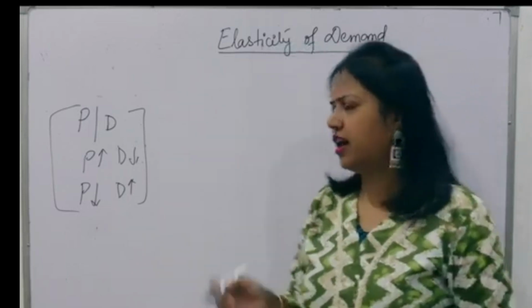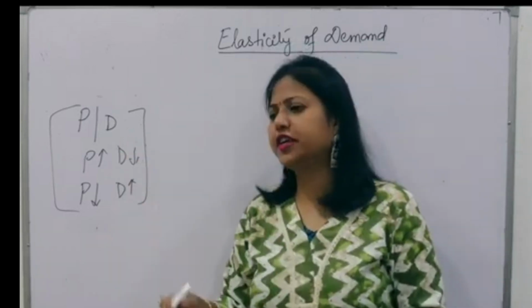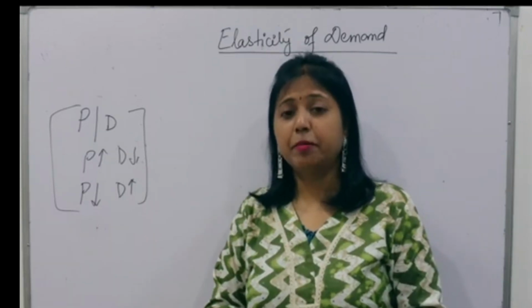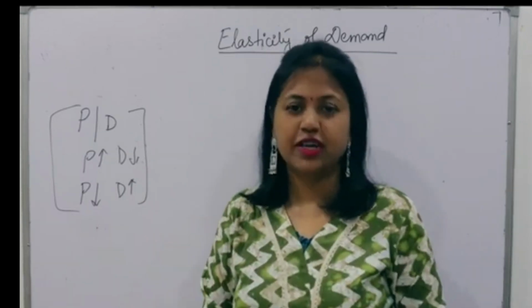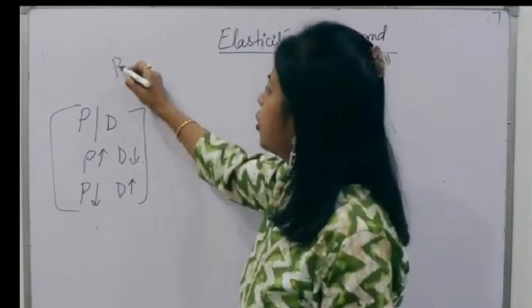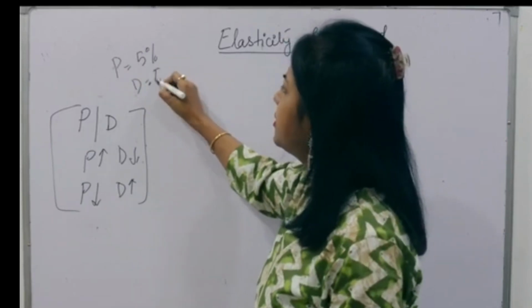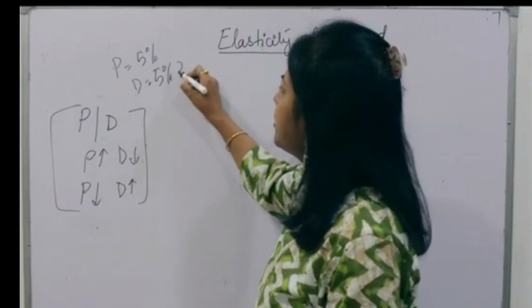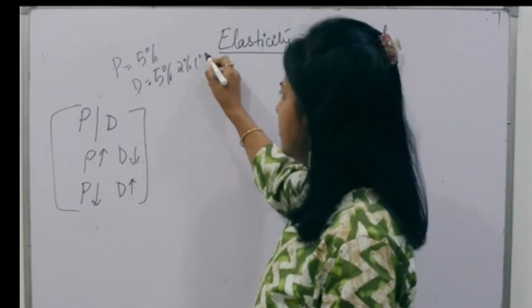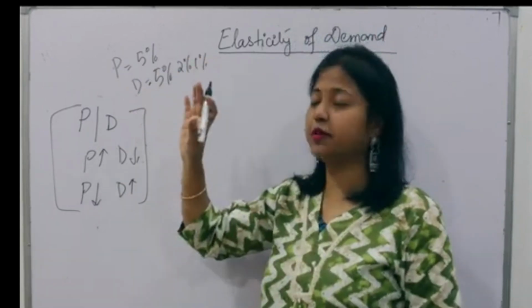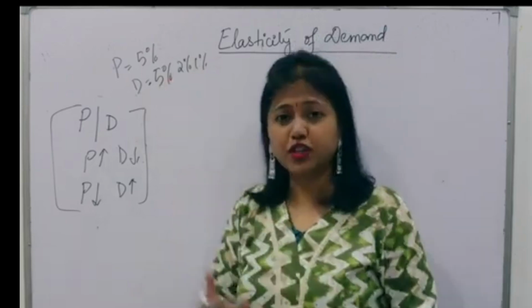Now friends, understand that if price is falling, demand will rise. But by how much? Is it that when the price is falling by 5%, the demand will also rise by 5%? Or demand will rise by 2% or 1%? I'm agreeing that demand will rise, but will it rise proportionately?